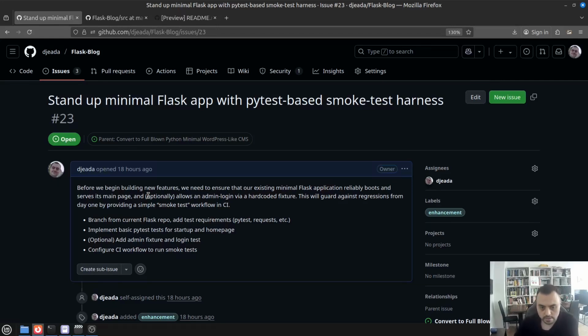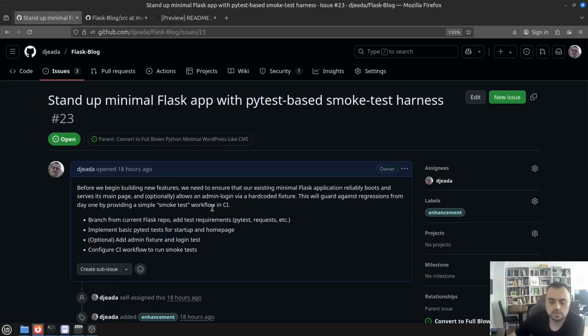So any new PR, either from me or from an agent or from anyone else, will first be checked against this. Is the main functionality still there? Have we broken this? If that part doesn't work, it means that something very bad has happened in the change that is being requested in the PR, and this needs to be verified. So that's the first stage of verification, the first stage test, and we'd like to start with that. And this will guard against regression from day one by providing a simple smoke test workflow in CI.